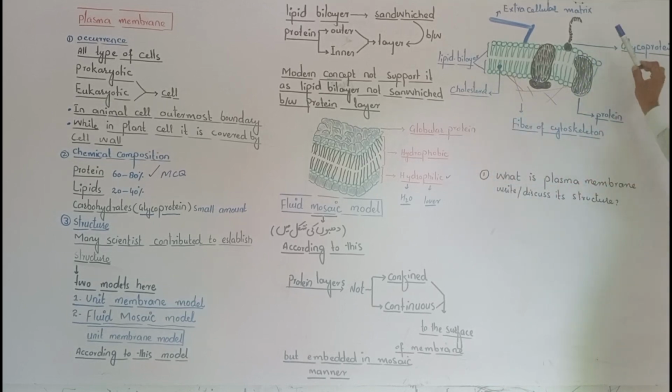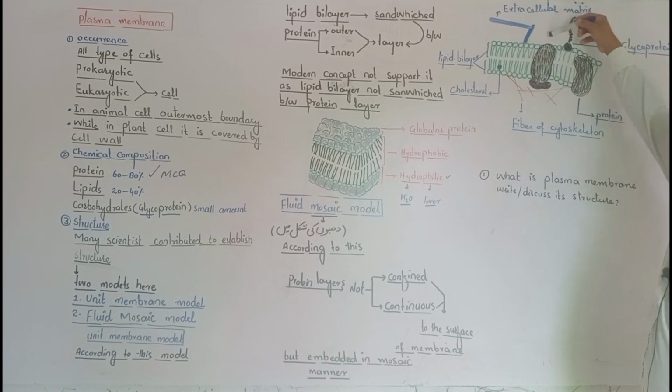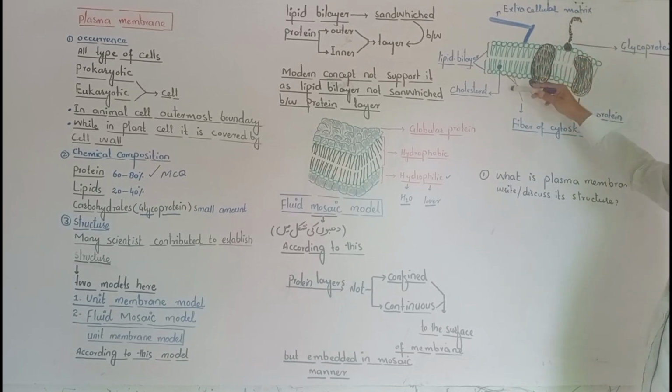Cholesterol is also present, glycoprotein is also present. Keep in mind that I show here the fibers of cytoskeleton, and cytoskeleton is present inner to the plasma membrane. So this one is inside of the cell and extracellular matrix is outside of the plasma membrane. This one is outside of the cell and this one is inside of the cell.